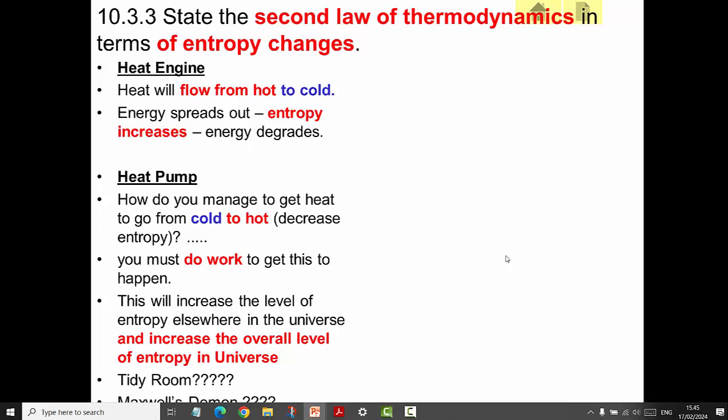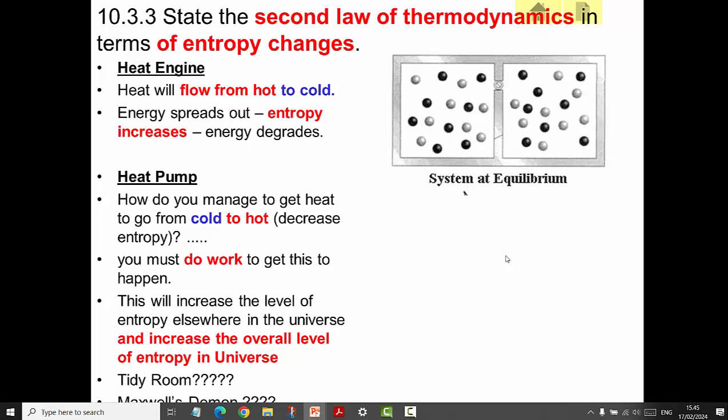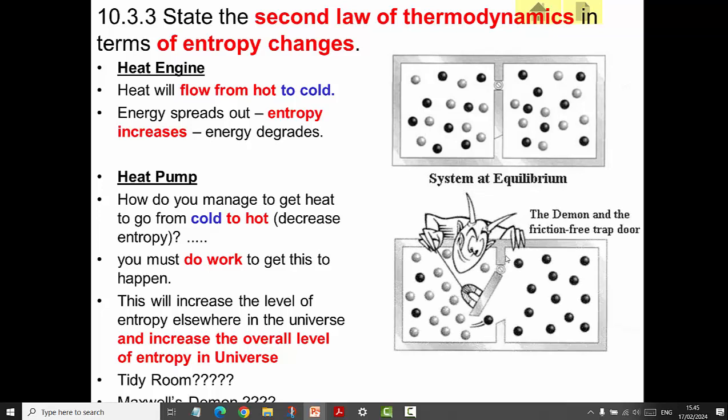There's this thing called Maxwell's demon that we can't see quite clearly there. We have two gases, a mixture of black and white particles, evenly distributed. Now, Maxwell suggested, if there was some way that you opened the gate to allow the black coloured balls to go to the right and the white coloured balls to go to the left, then you would get a decrease in entropy because it becomes more ordered. So he said that this is possibly an example where entropy would decrease.